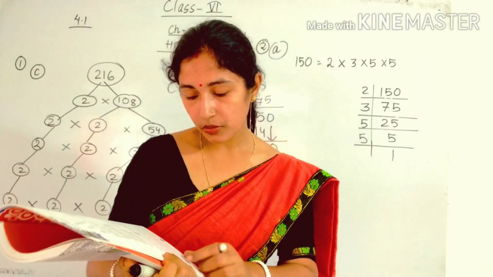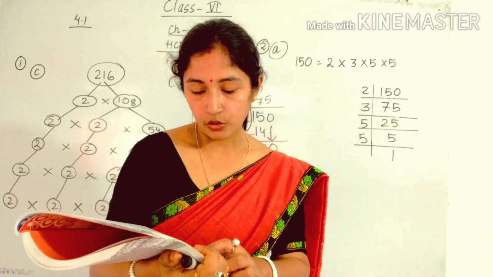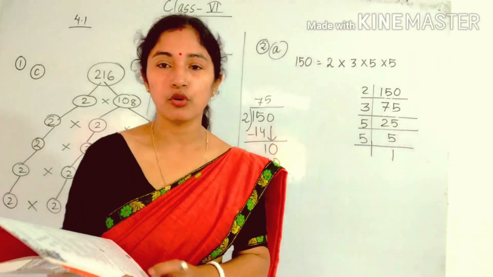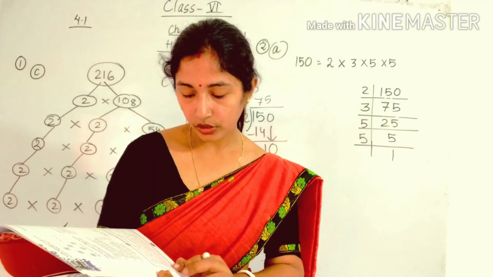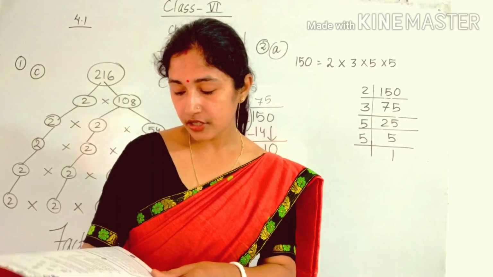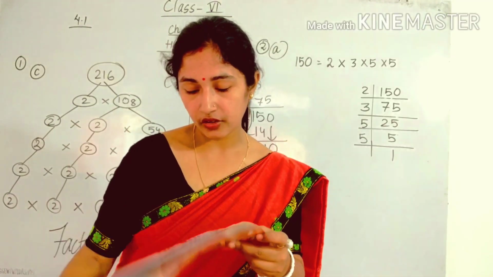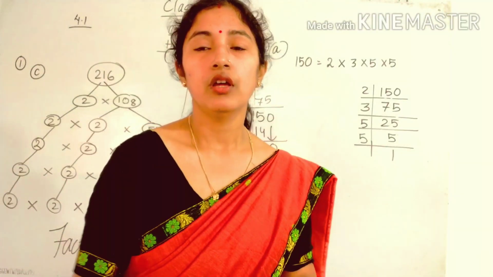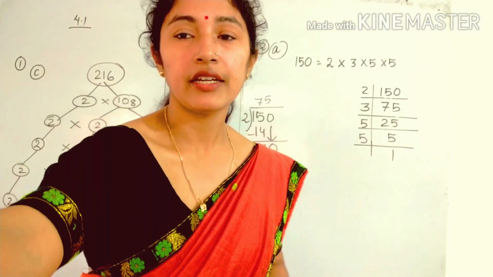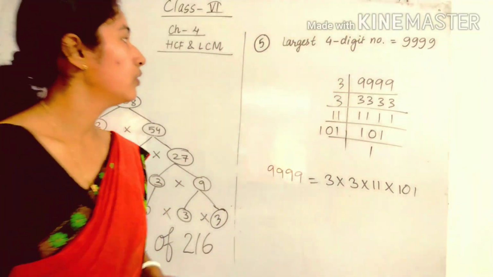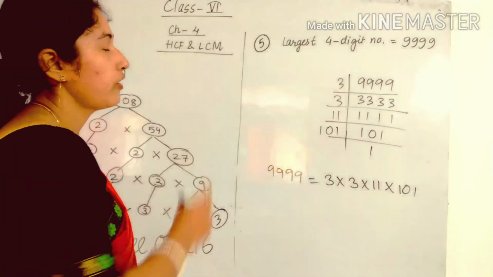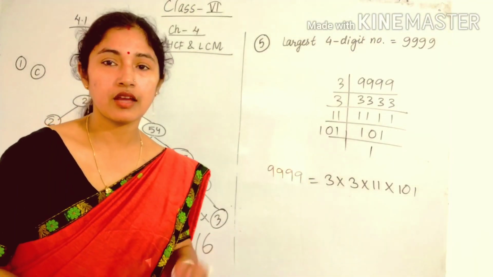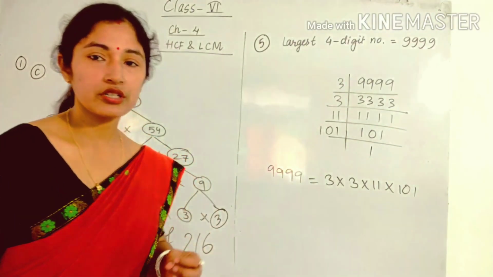Next come to question number 5. I am doing question 5, 4 and 6 you have to do. Okay, so do it by yourself. I am doing question number 5. Write the largest 4-digit number and find its prime factorization. So the largest 4-digit number, you know, we can write it as 9999, so this is the answer. You have to do prime factorization of 9999 as this is the largest 4-digit number.